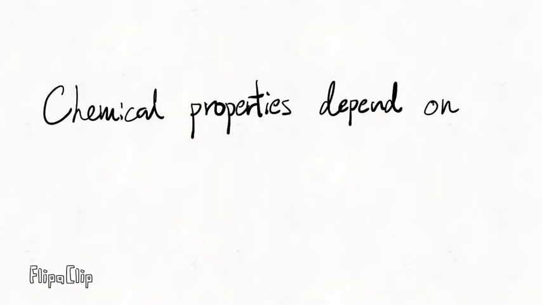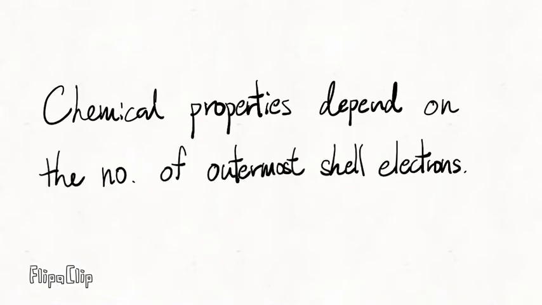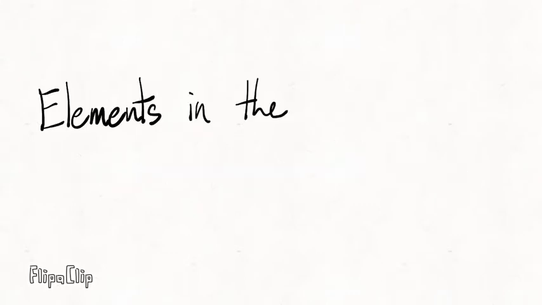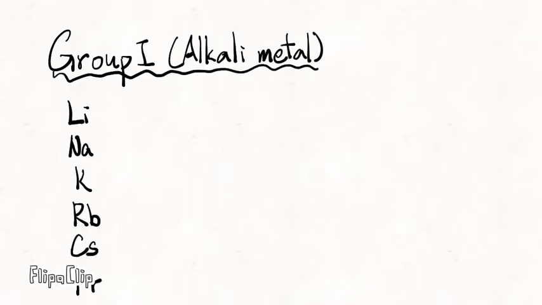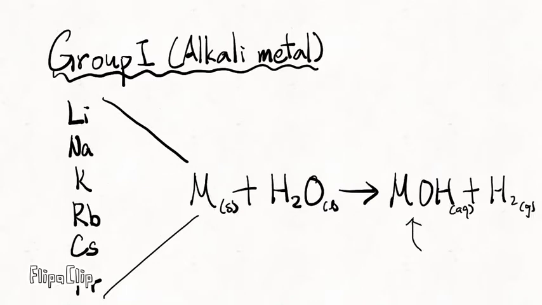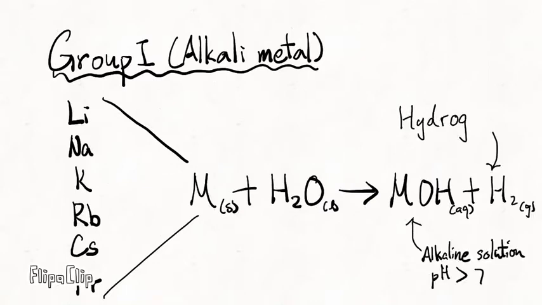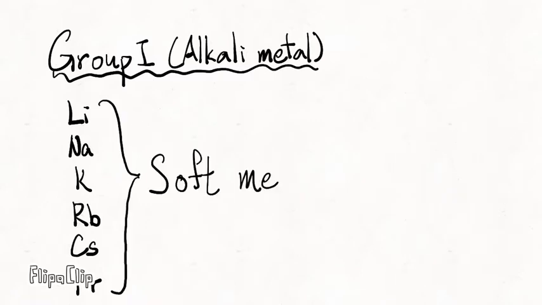Chemical properties of an element depend mainly on the number of outermost shell electrons. Therefore, elements in the same group will share similar chemical properties. The name of group 1 is alkali metal, because all group 1 metals can react with water to form alkaline solution and hydrogen gas. They are also known as soft metals because they can be easily cut with a knife.